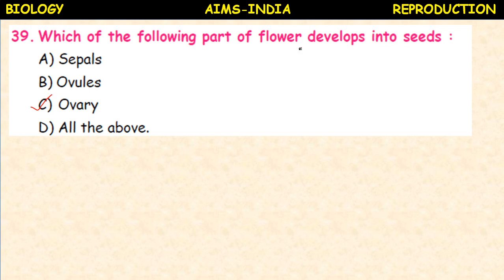Here fruit. Which of the following part of flower develops into seeds? So it is the ovules develop into seeds. Okay, ovary develops into fruit, ovules develop into seeds. Next,